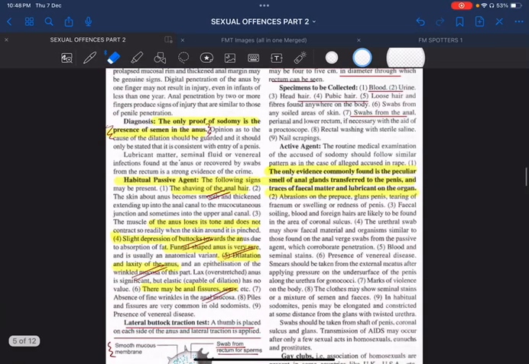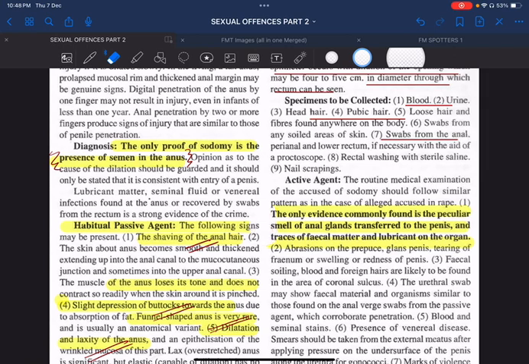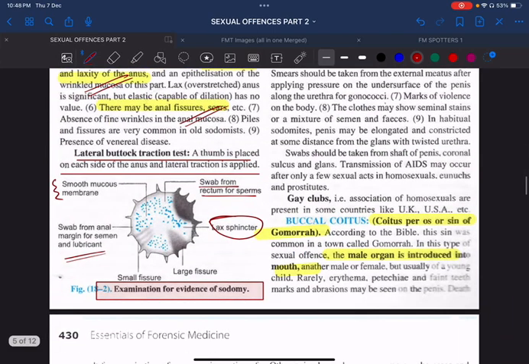And in case of an active agent, the only evidence found is peculiar smell of what? The peculiar smell of anal glands, which is transferred to the penis, and traces of fecal matter and lubricant on the organ. Fine? Yes.